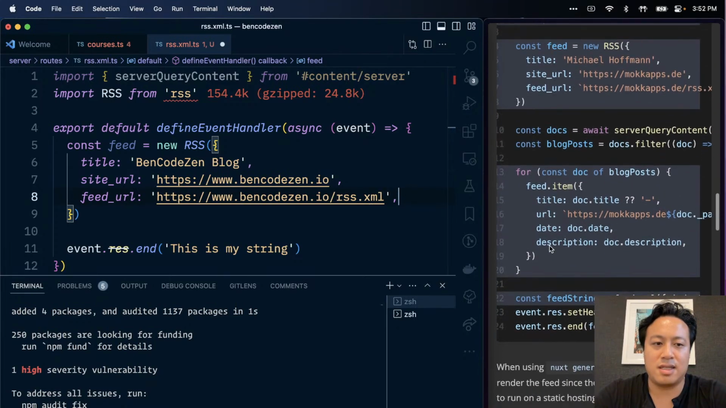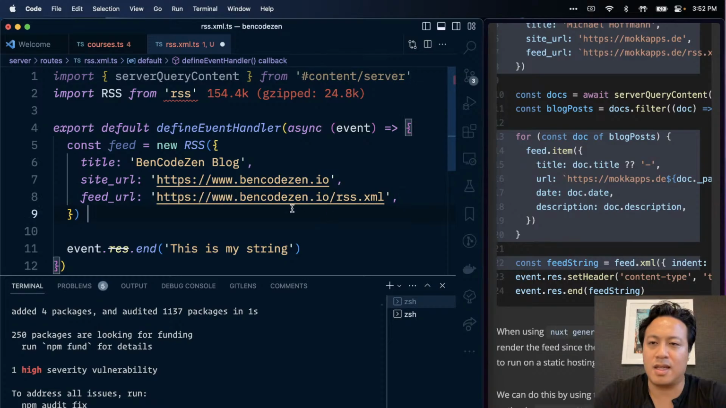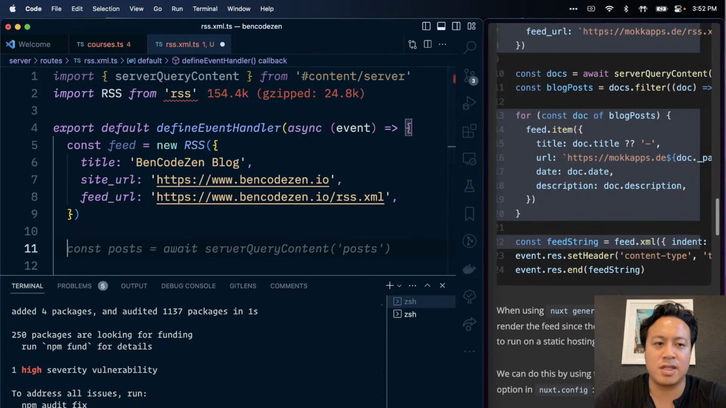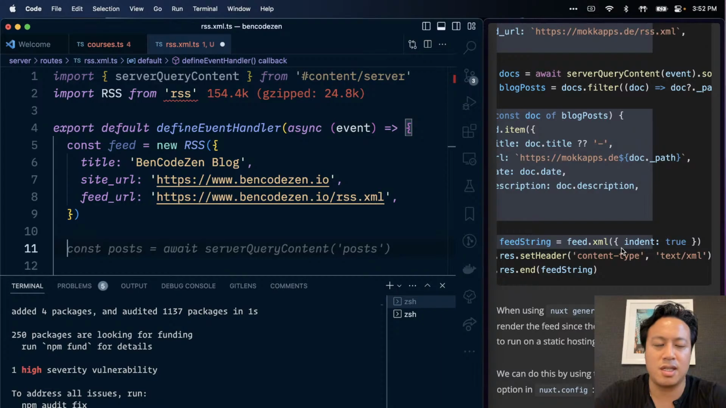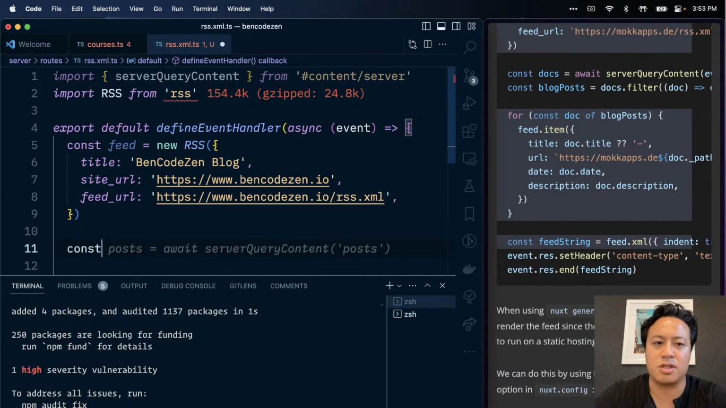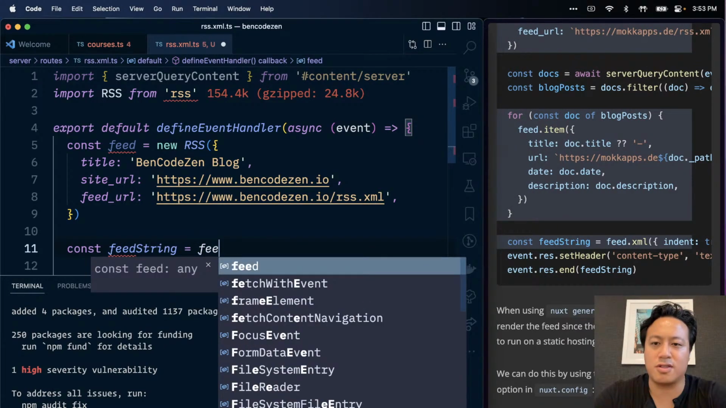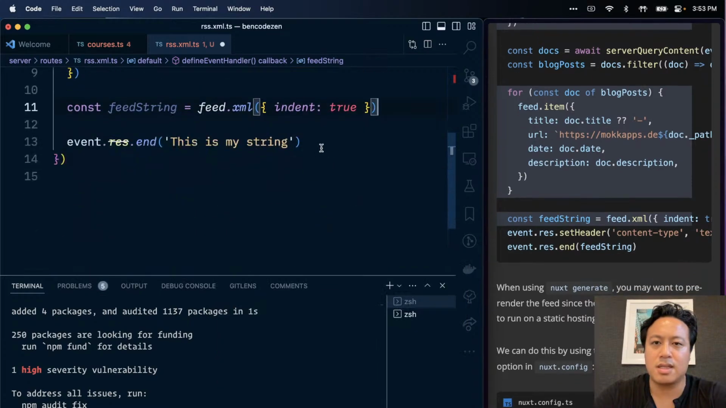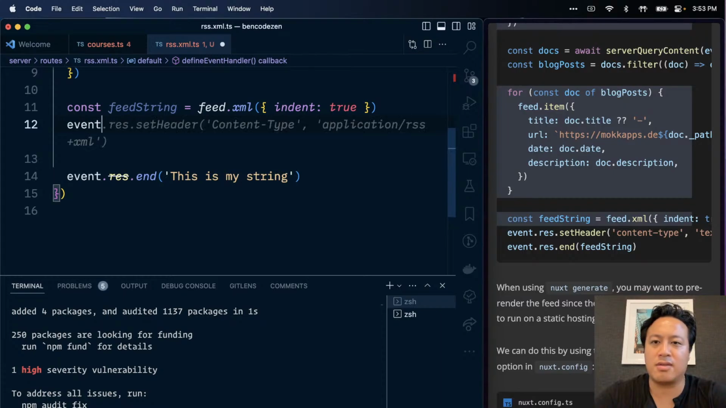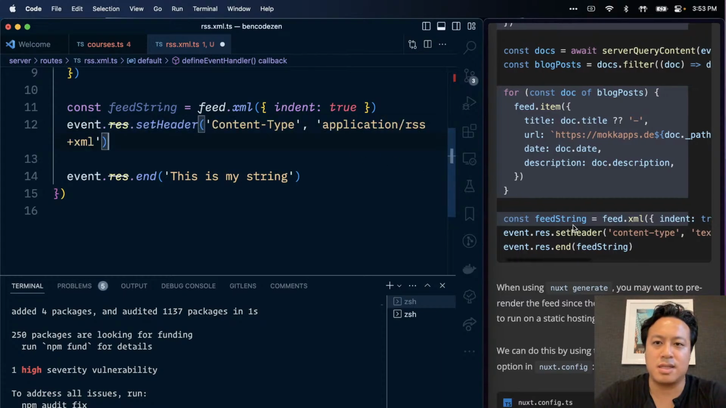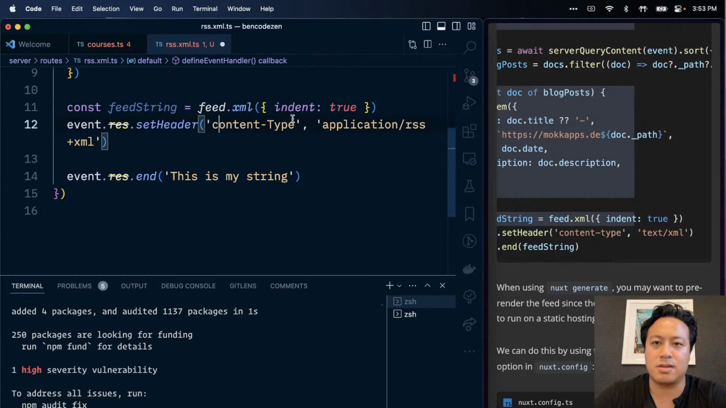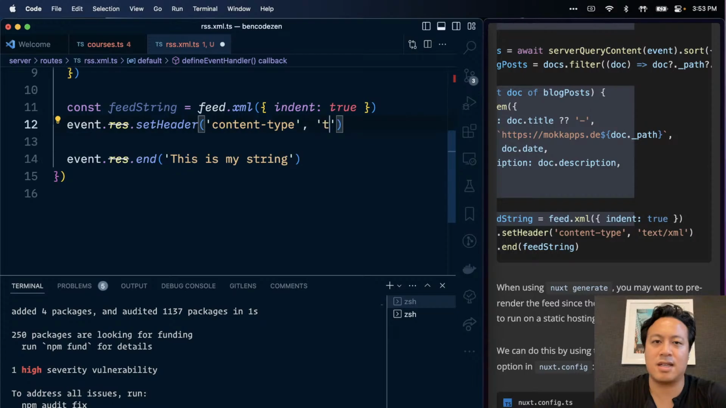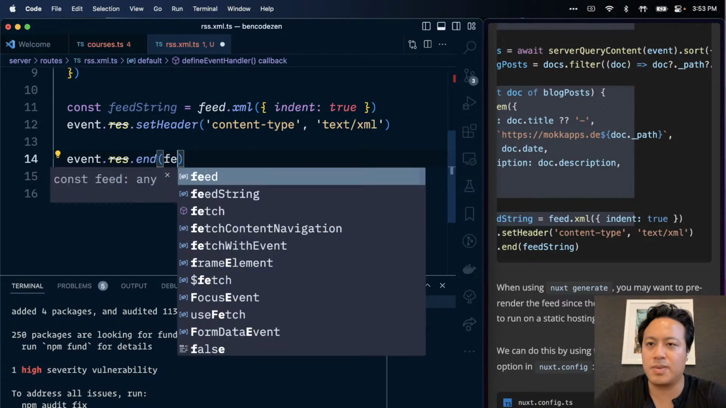We have the feed here. And then, interesting, there is a conversion of the feed to a string with indentation. So sure, const feedString equals feed.xml, indent true, happy with that. We can then event.res.setHeader. This is not totally right, but that's fine. Let's just do this down, content type, and then we have text/xml. All right. And then we just feed this back in. Let's keep it real simple.